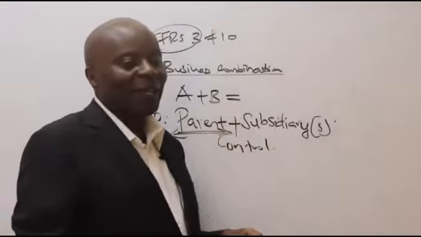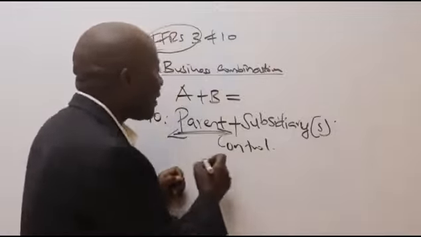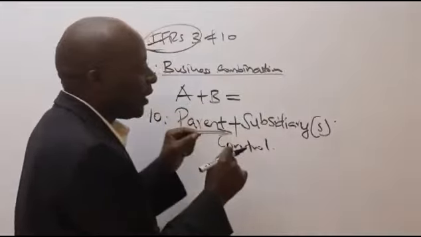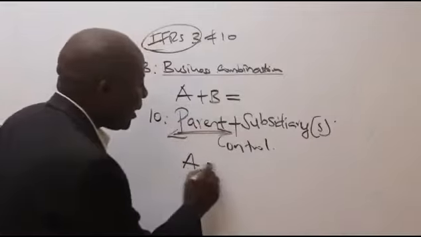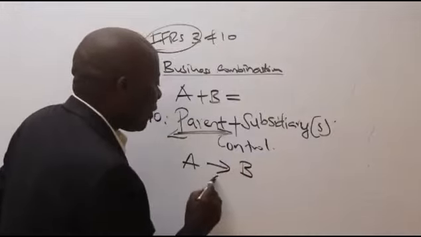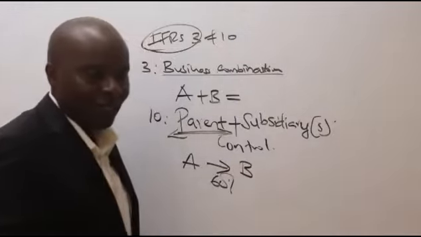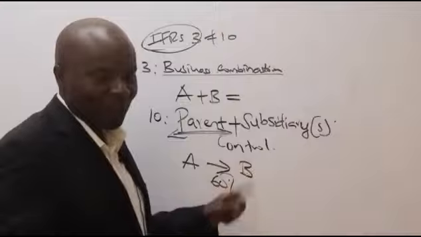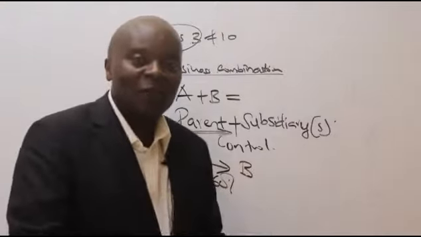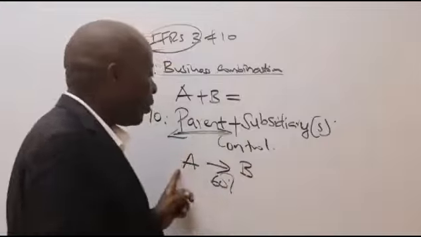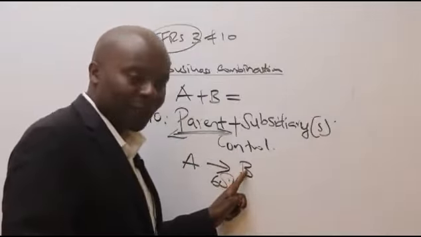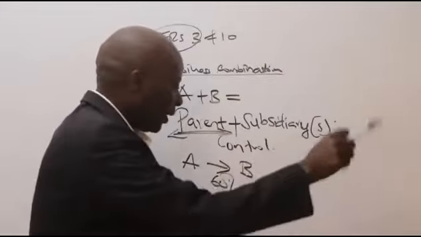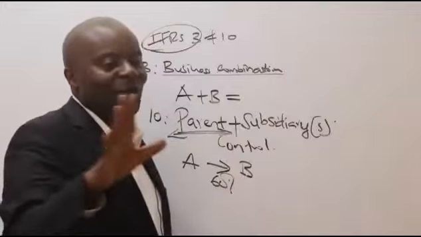Remember, before IFRS 10, we used to say that so long as a parent has made an investment of more than 50% in a company, for example A buys 60% of B, then for sure A has control over B, because 60% of ordinary shares means they will have a lot of directors. During the AGM, they can pinpoint who goes to sit on the board. That was the old standard.